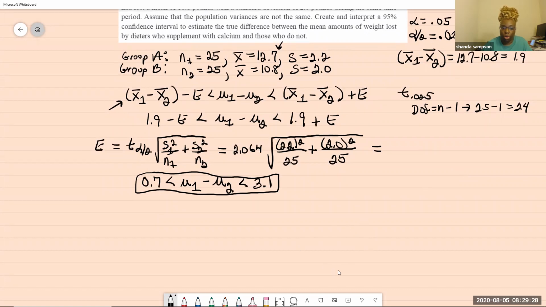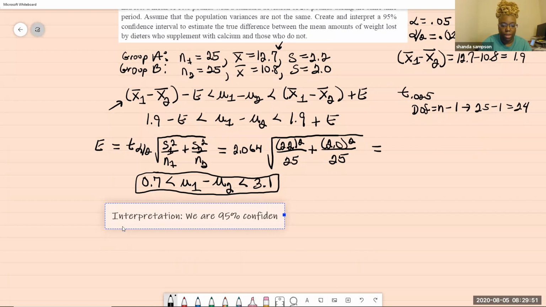So interpret what we're given, and I always type these out. So this is my interpretation. What is the interpretation? We are 95% confident. Always start off with that. We are 95% confident, right?